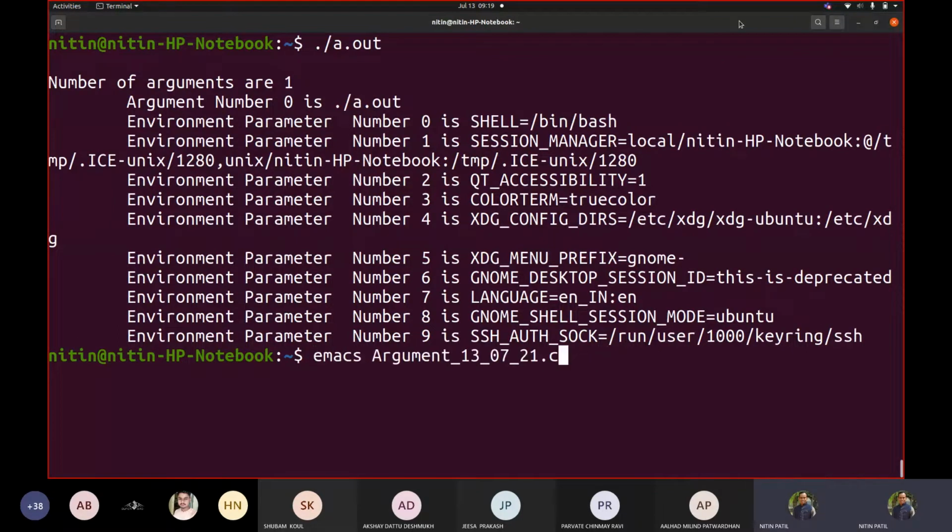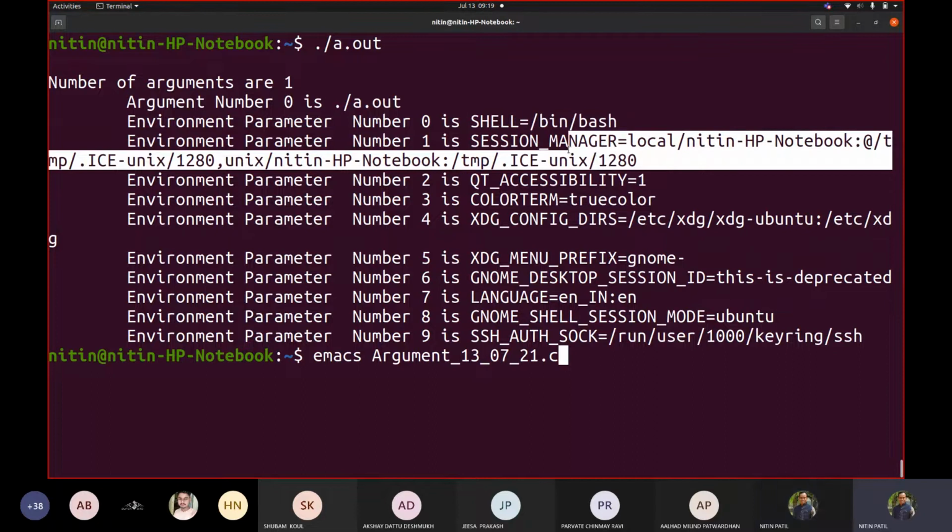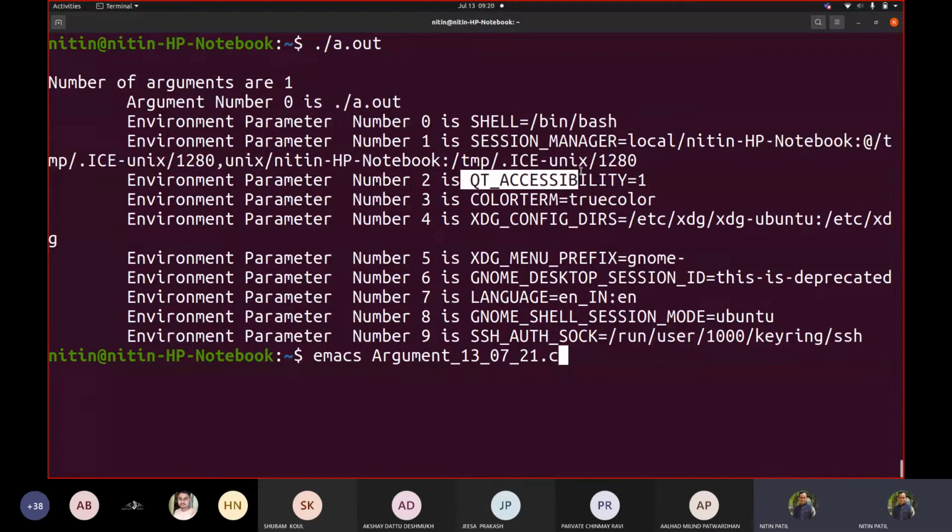Okay, let us go here. Now as I have added only one parameter here, it says number of arguments are 1. Argument 0 is slots as array starts from 0. So environment parameter 0 tells me where exactly my program got executed. This was a shell. And the session which was created is this on this machine. The session manager tells me this is another thing that is added, some Qt accessibility and so on.